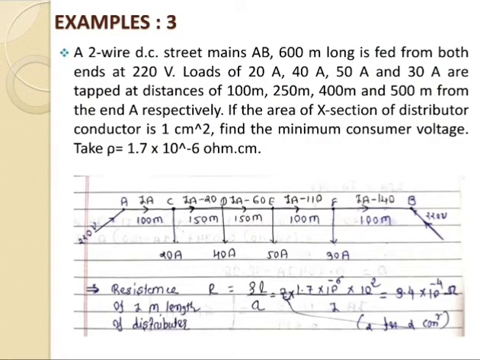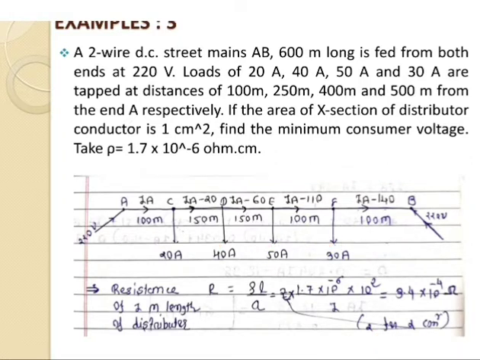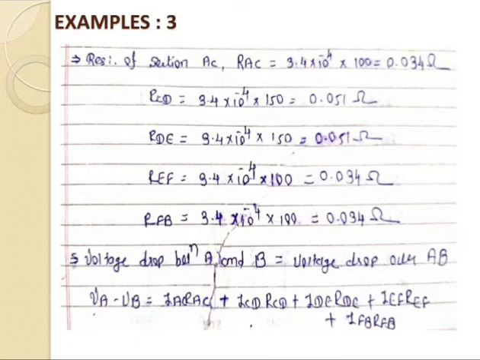Voltage drop between A and B is equal to the summation of VAC, VCD, VDE plus VEF and VFB. So that's why we have applied the equation: the voltage drop between A and B is equal to the voltage drop over AB, which is given by VAB.